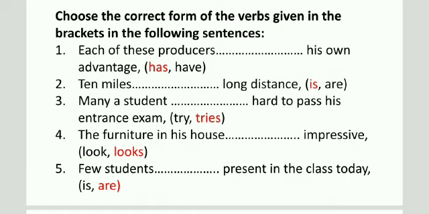Each of these producers, each is written there, it means we will have to use a singular verb here. So has will be there. Next, 10 miles dash long distance, is or are. 10 miles is a distance, so we will have to use is, a singular verb.